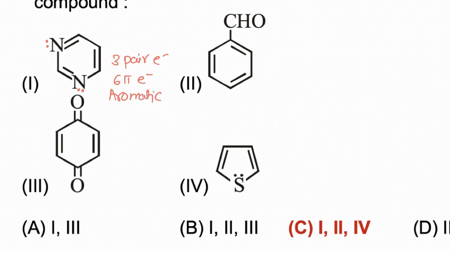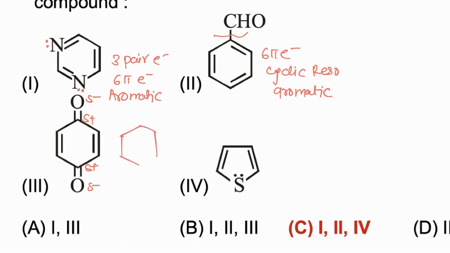Now if we take the second molecule, the ring of the molecule has 6 pi electrons with complete cyclic resonance. So this molecule is also aromatic in nature. Now in the third case, this part has partial positive, negative, partial positive and negative, and due to partial charges, this part is similar to this molecule, and this molecule has complete cyclic resonance with an even number of electron pairs.